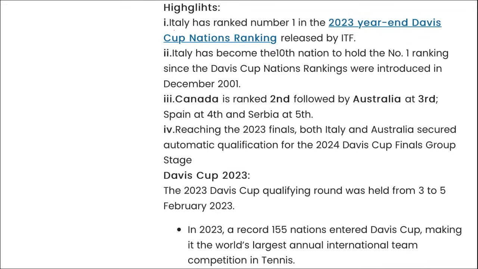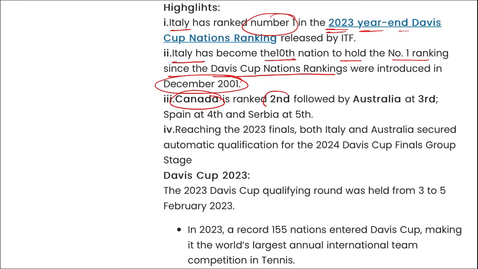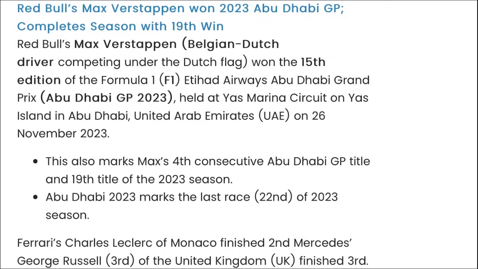Next is, here you can see Italy ranked number 1 in the 2023 year-end Davis Cup national ranking. Italy has become the 10th nation to hold the number 1 ranking since the Davis Cup nation rankings were introduced in December 2001. Canada ranked second here, followed by Australia at the third. And this Davis Cup qualifying round was held from 3rd to 5th of February in 2023. Coming back, who won this Davis Cup? It was won by Italy.